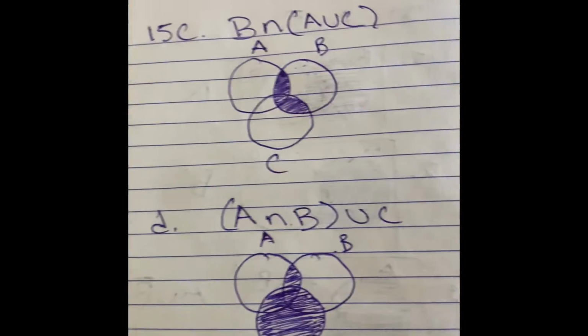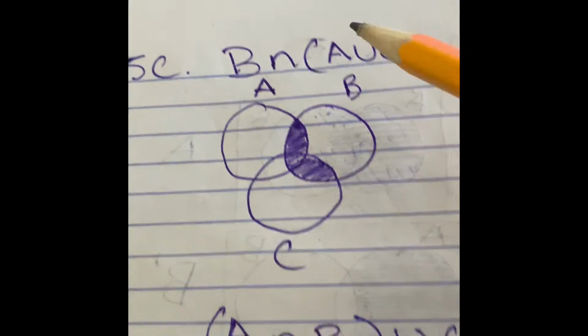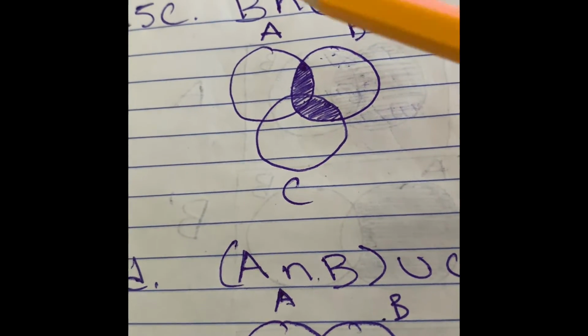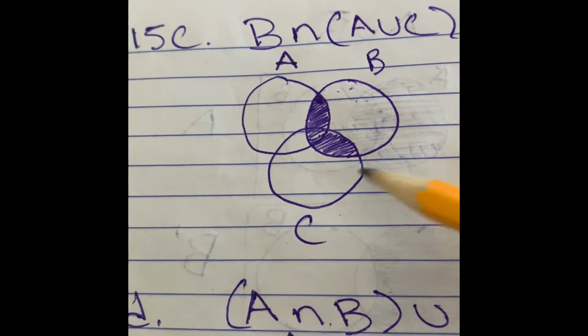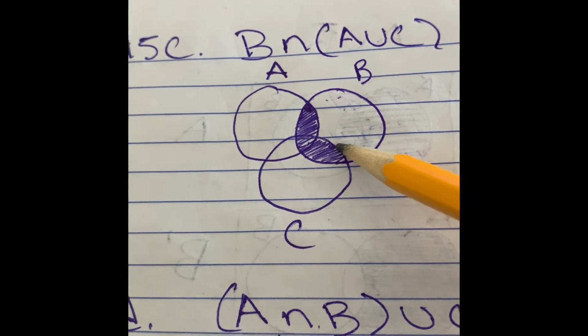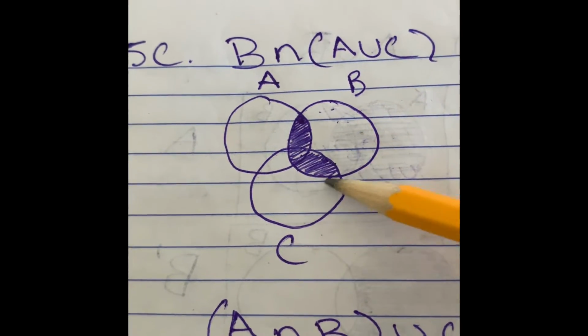For 15C, I did change a little bit, and I put B intersecting A union C. So A union C, naturally you would shade all of this, but you want it to intersect B. So therefore we will shade all of this region.